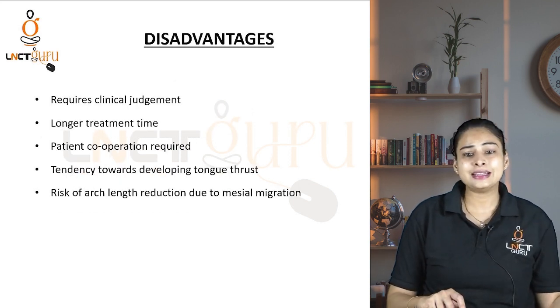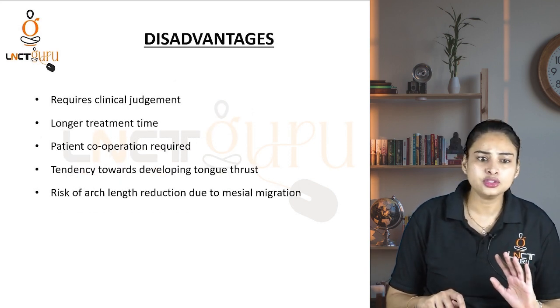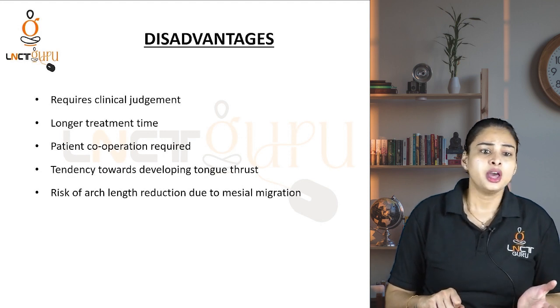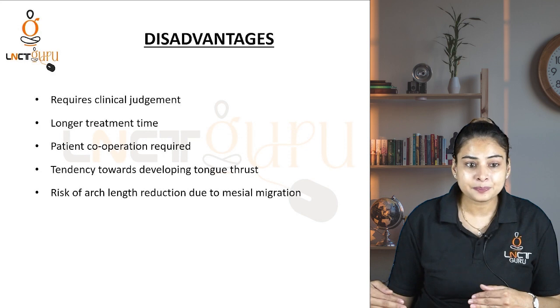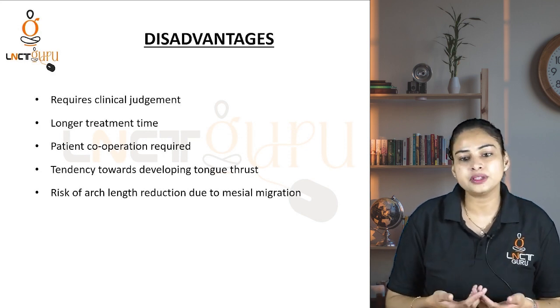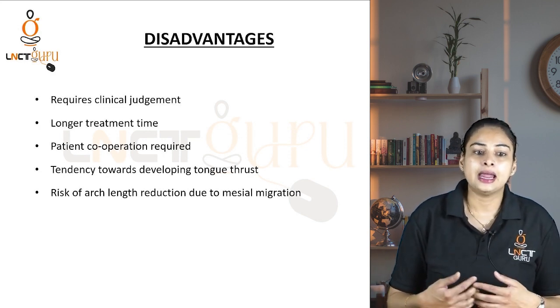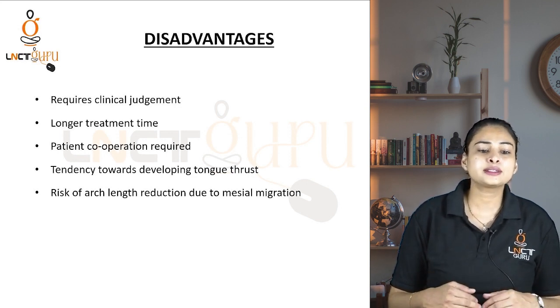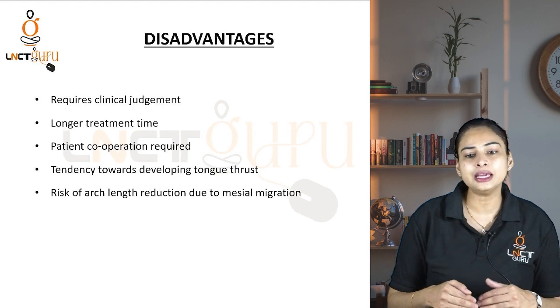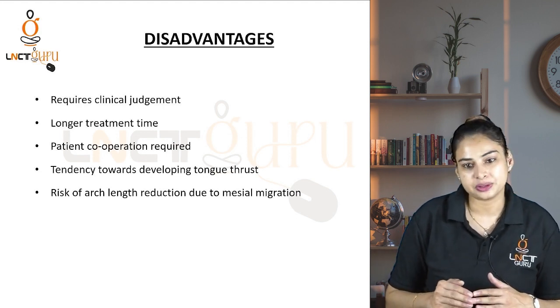Now, if there is an advantage, there is going to be a disadvantage, right? So what are the disadvantages? It requires clinical judgment, longer treatment time, patient cooperation is obviously required, there is a tendency towards developing tongue thrust, and a risk of arch length reduction due to mesial migration. Okay?